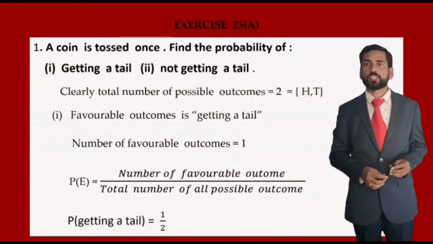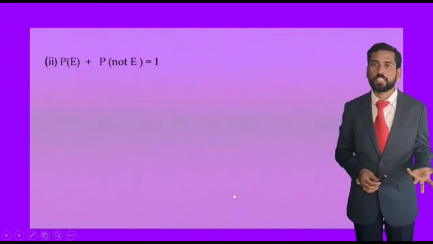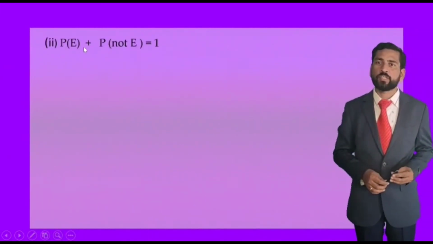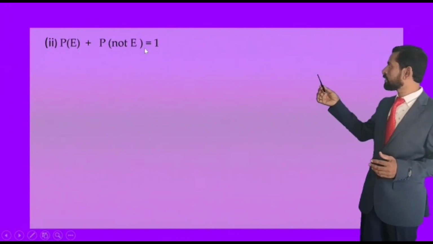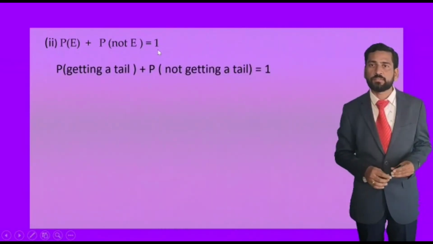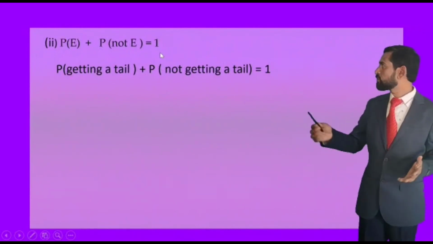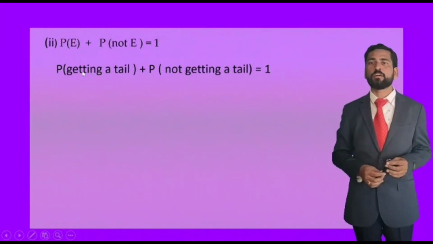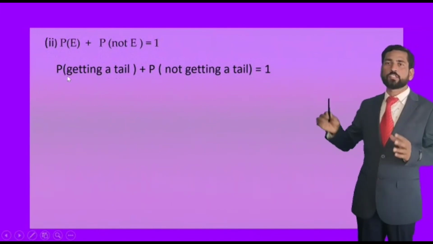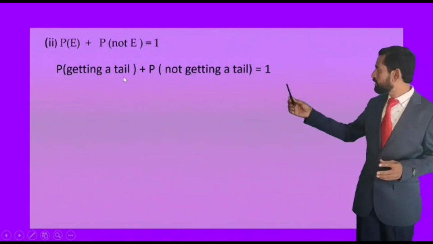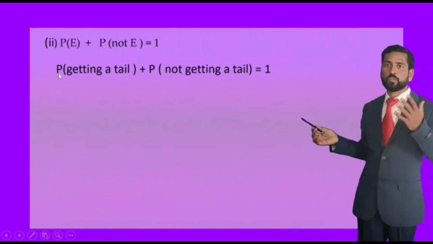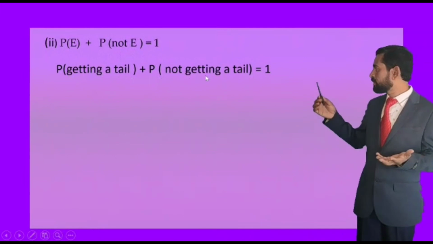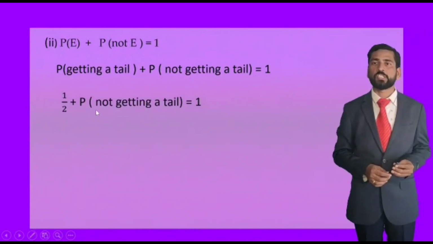Question 2, the sub-question, is not getting a tail. The occurrence of an event plus the non-occurrence of an event: getting a tail is the occurrence of an event and not getting a tail is the non-occurrence. These two are called complementary, as we just discussed. So we can write P of E plus P of not E equals 1, that is, P of getting a tail plus P of not getting a tail is equal to 1.